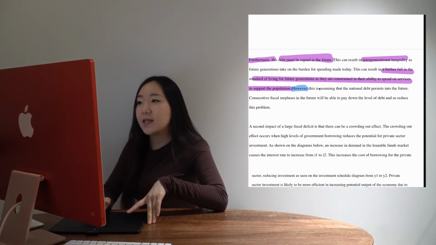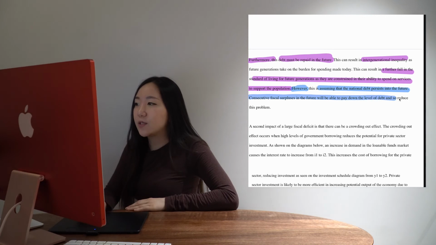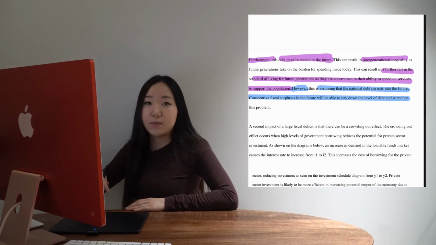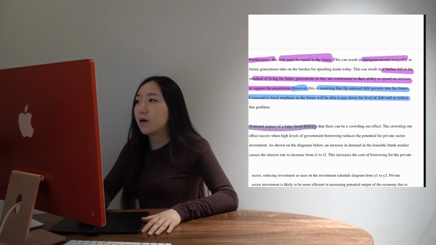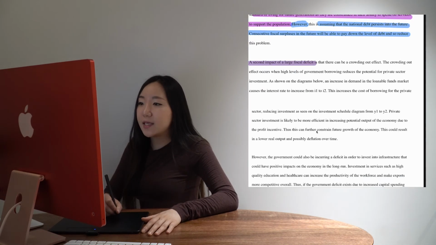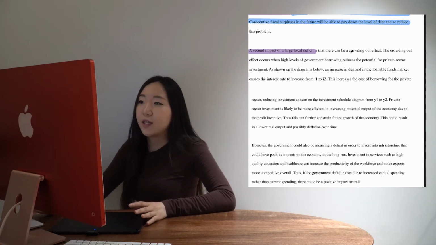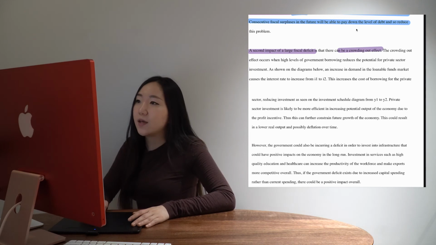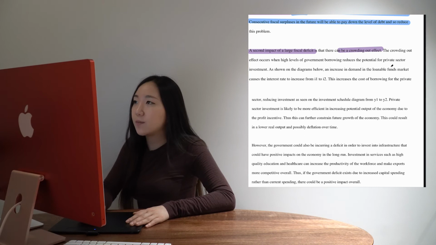However, so we've seen that, so we know, okay, my evaluation is in there. This is assuming that the national debt persists into the future. Obviously, if you have fiscal surpluses consecutively, then that's going to reduce the debt and therefore the problem and therefore the impact, okay? Right, next paragraph, going straight into it, is a second impact. Again, I like to do my language in that way just to make sure I'm really covering all the points they want me to cover. So a second impact of a large fiscal deficit is that there is a crowding out effect. This is a classic point to make. I basically think I've covered all the classic points.